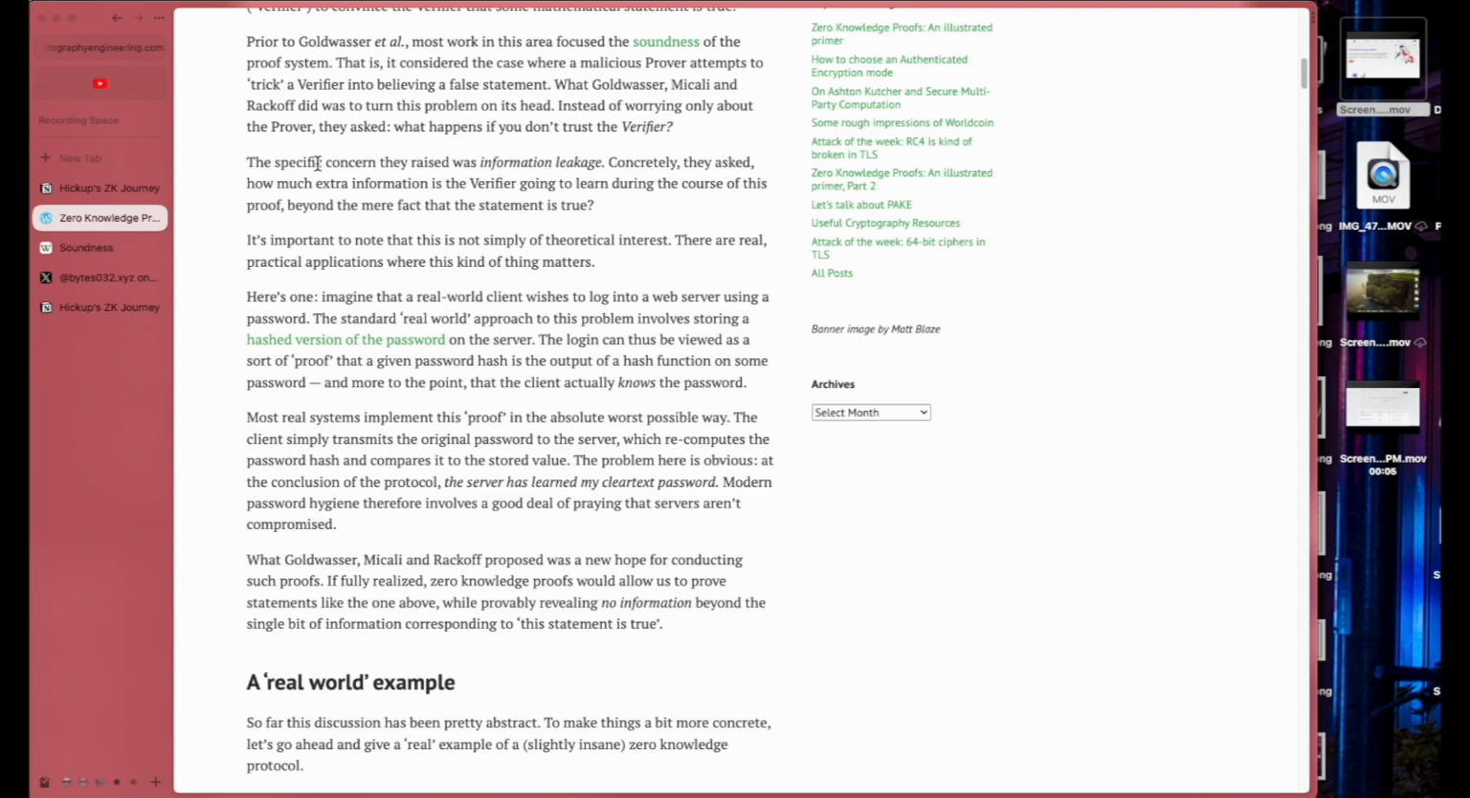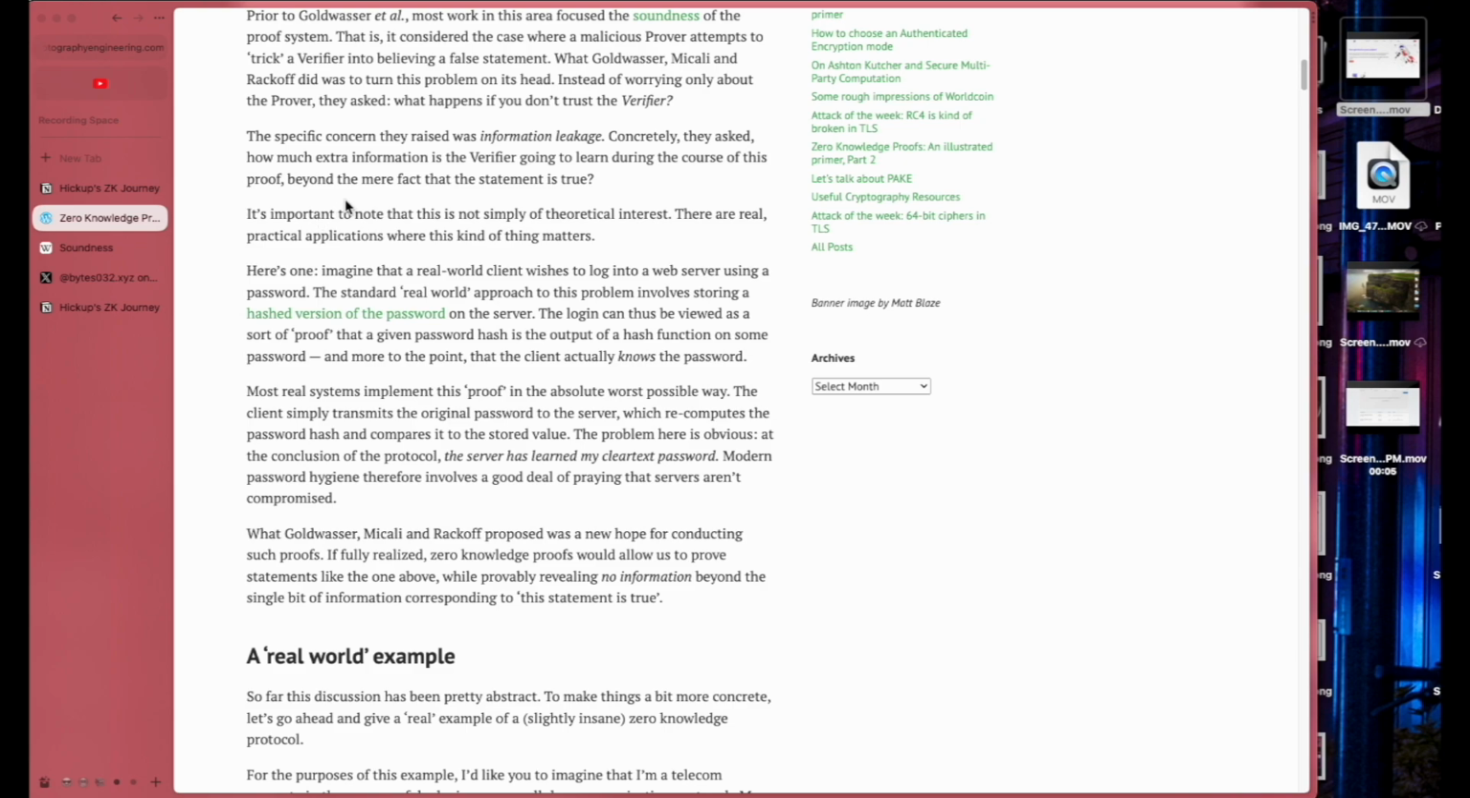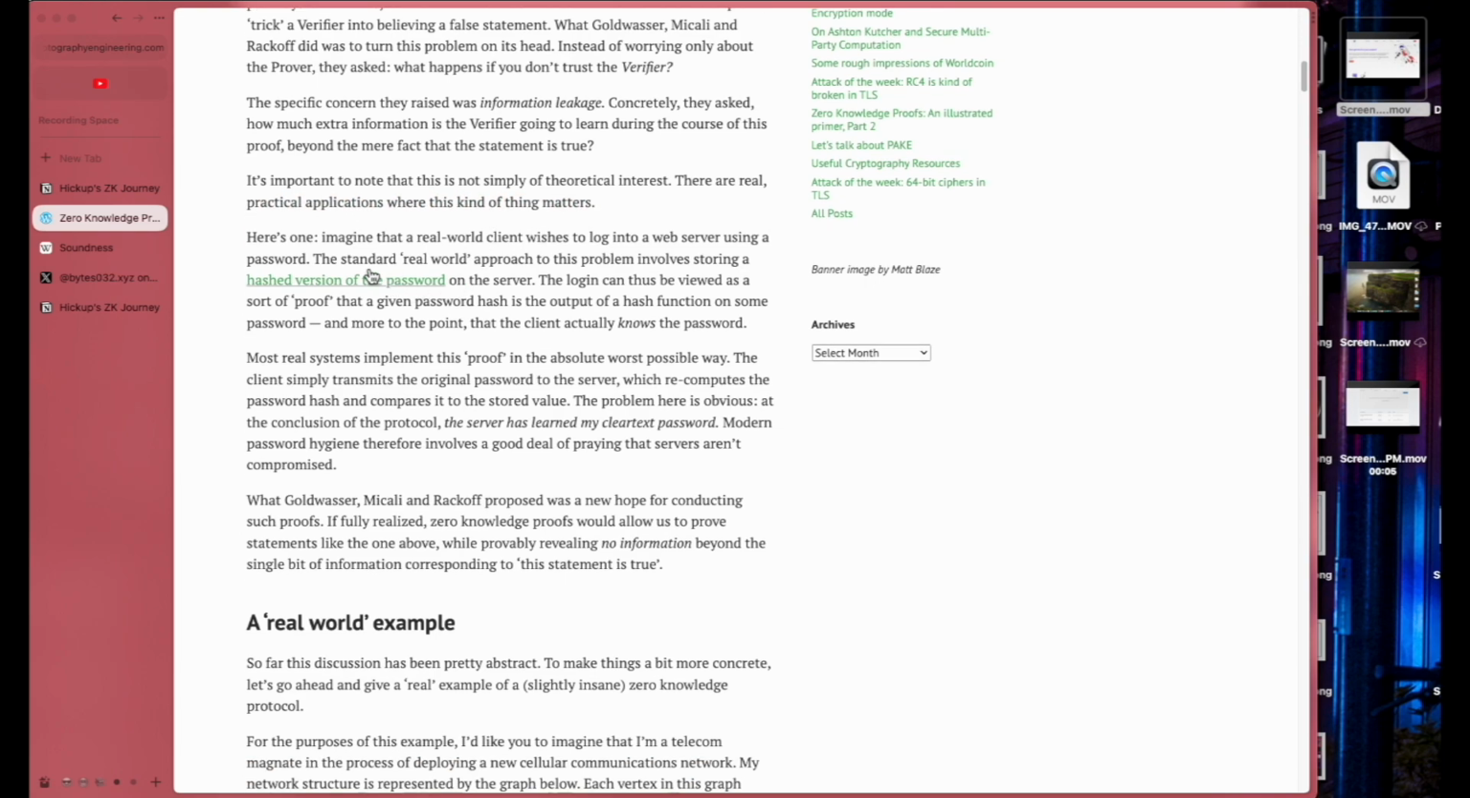The specific concern, information leakage. Concretely, they asked how much information is the verifier going to learn during the course of this proof beyond the mere fact that the statement is true. Yeah, that's what you want. It is important to note that this is not simply of theoretical interest. There are real practical applications where this kind of thing matters. Okay, this is the real meat here. This is what we want to know.